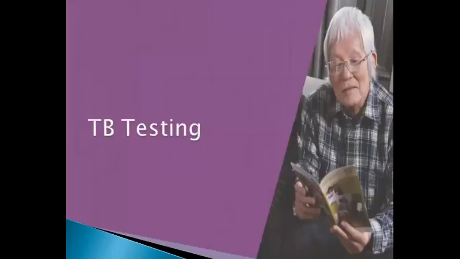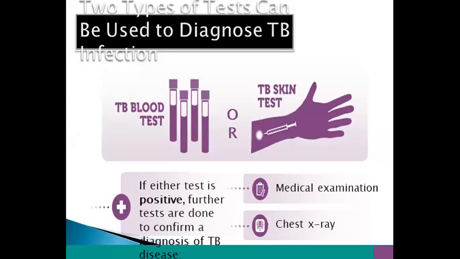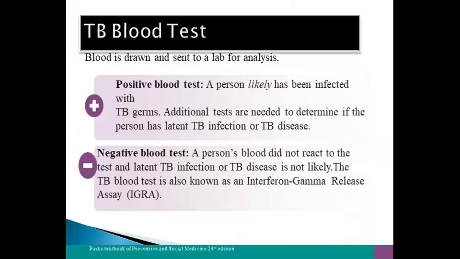and TrueNat assays. TB testing. Two types of tests can be used to detect tuberculosis: the TB blood test and the TB skin test. If either or both tests are positive, further tests are needed to confirm the diagnosis of TB, which include a medical examination and also a chest X-ray. When a TB blood test is done and sent for laboratory analysis, with a positive blood test a person has likely been infected with TB germs, then additional tests are needed to determine